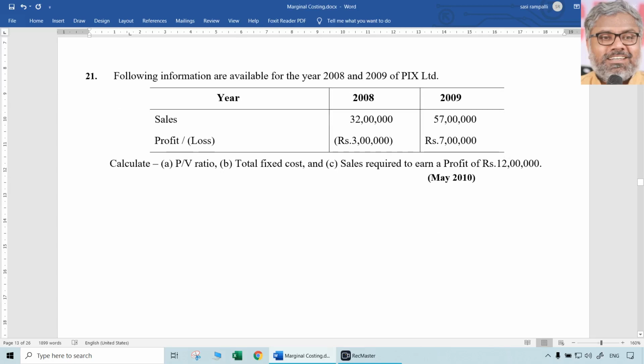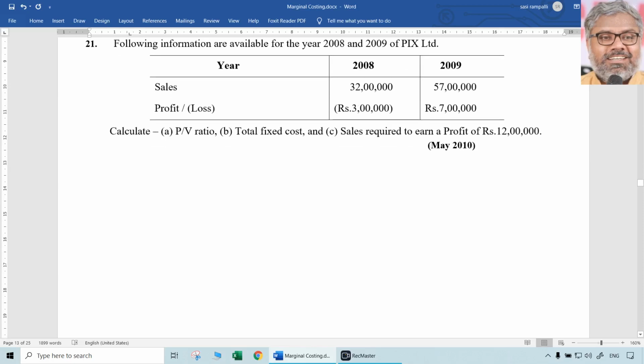The following information is available for the years 2008 and 2009, same way. Two years of information for PIX Limited. Sales and profit or loss is given. In 2008, there was a loss of 3 lakhs. In 2009, there is a profit of 7 lakhs. You have to understand, the change in profit there is how much? 10 lakhs. Minus 3 to plus 7 is 10. So 10 lakhs is the change in profit.